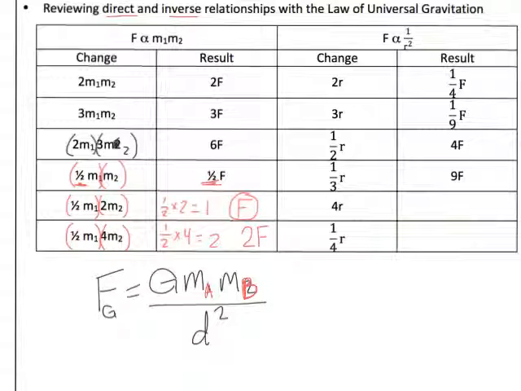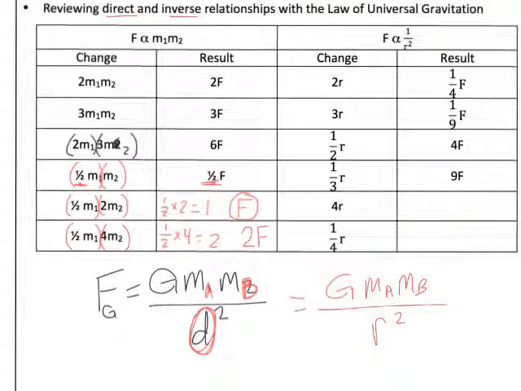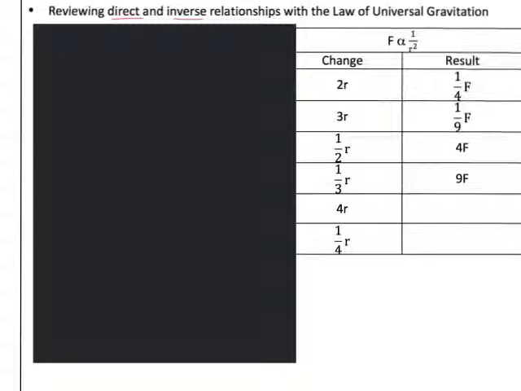The other change is that you might see that distance written as an r or a radius instead. That's okay. It can be any distance that's separating your masses. So if you see that written as the gravitational constant times any two masses, you can also divide by the radius squared instead of just a distance. It's just a specific type of distance, so it's okay that that's an r if you see that instead of a d. So let's get back to that inverse relationship.